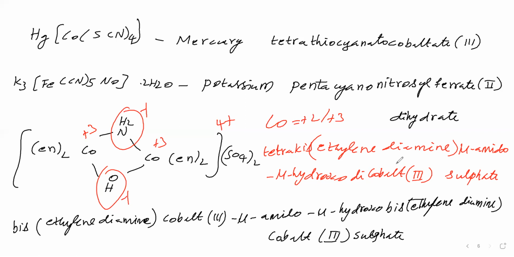Okay. So we have seen the IUPAC nomenclature of coordination compounds. In the next class, we will see structural isomers. Isomers of coordination compounds we will see.